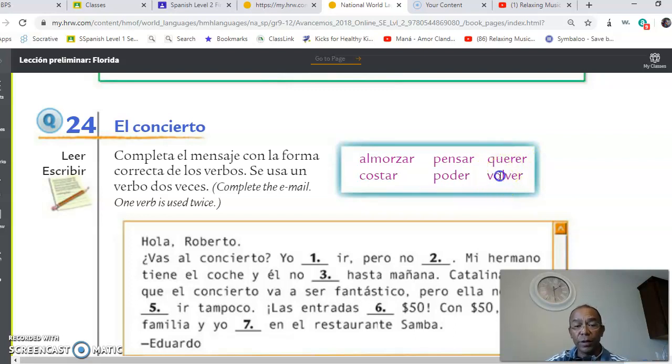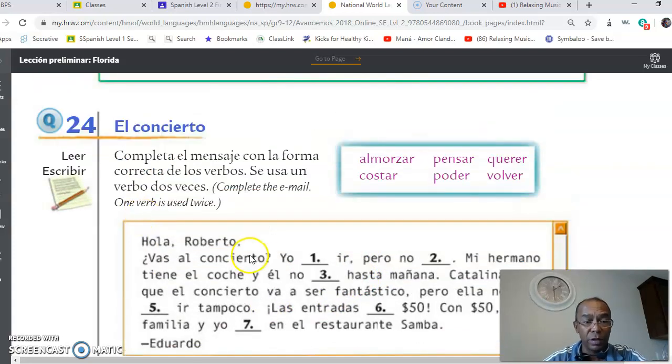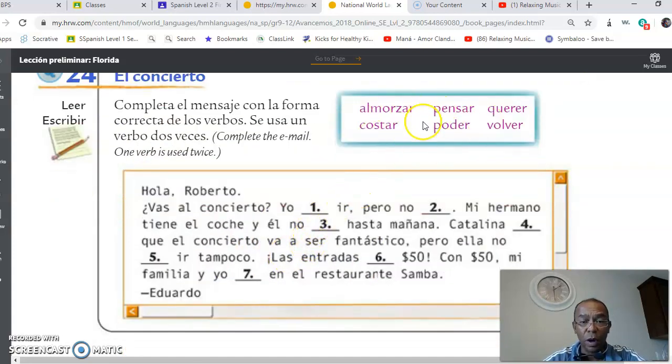Volver. What do you think is going to happen with O, the letter O? It's going to be similar to poder, which is ue. Vuelvo, vuelves, vuelven. So what you're going to do here in activity 24, you are going to select one of these verbs. You are going to make the stem change, and you're also going to conjugate it, okay?